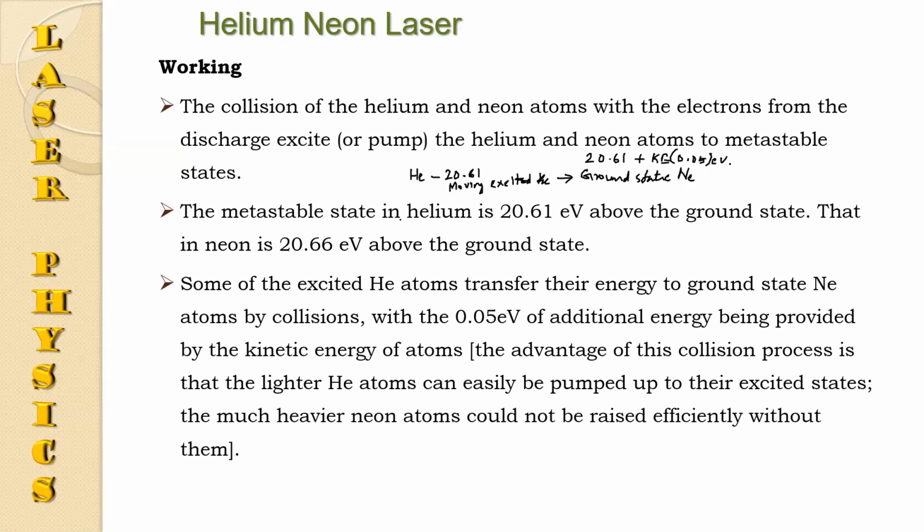So the total energy for the neon atom must be 20.66 electron volt. This is the excitation. This is the metastable state of neon. So the helium atom collides with ground state neon atom and excites it.